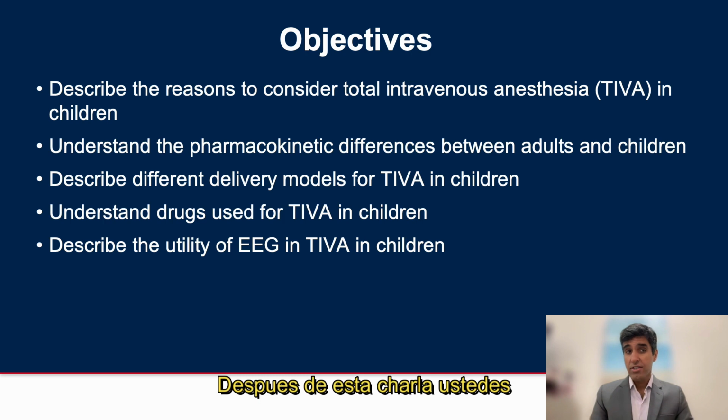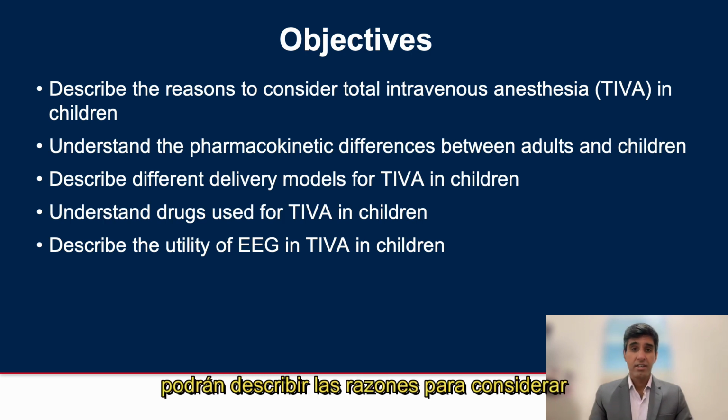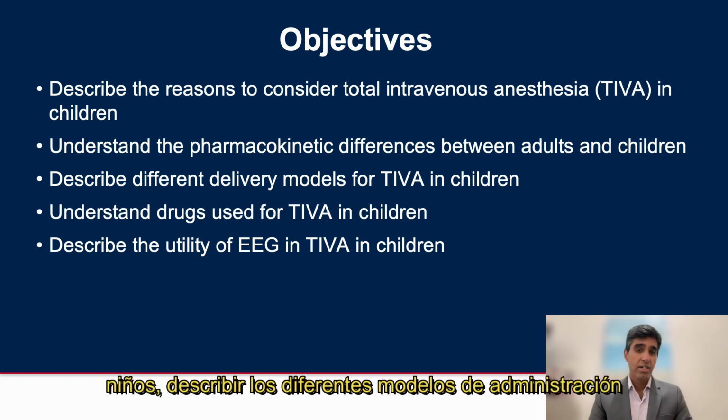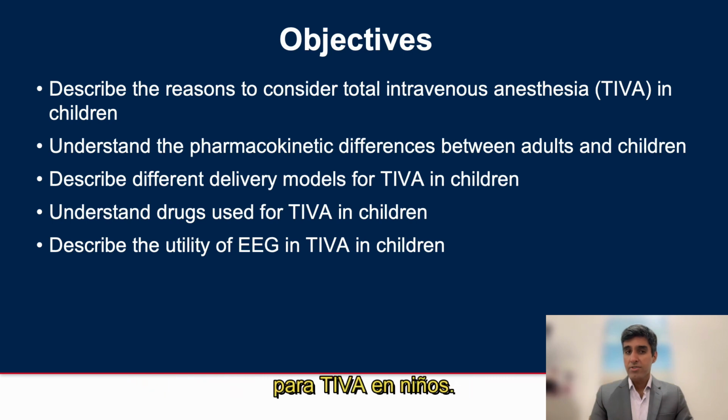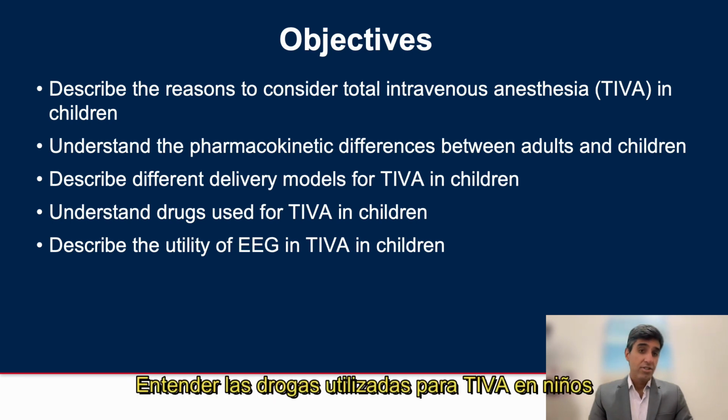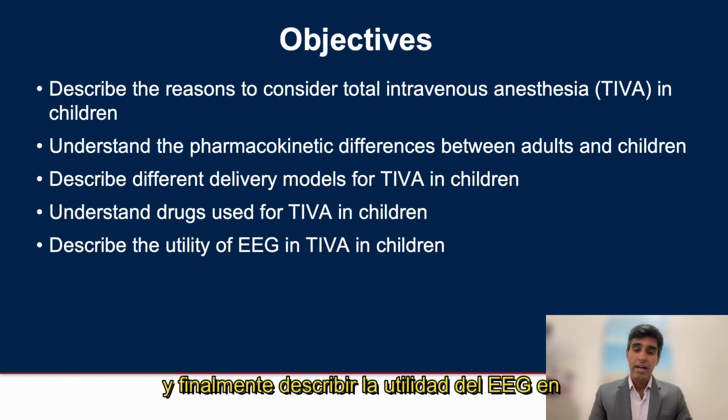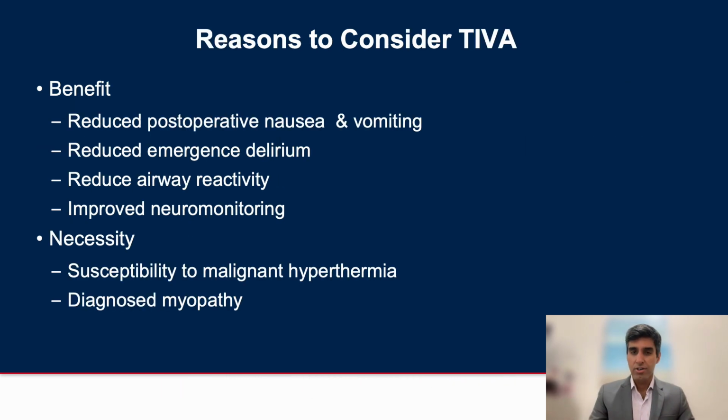Hopefully, after this talk, you should be able to describe the reasons to consider TIVA in children, describe the pharmacokinetic differences between adults and children, describe different delivery models for TIVA in children, understand drugs used for TIVA in children, and finally describe the utility of EEG in TIVA for children.